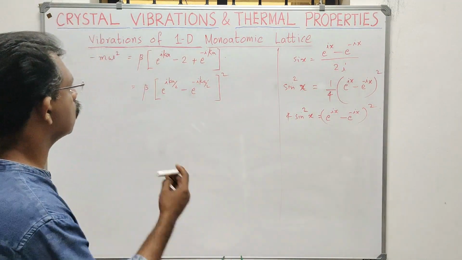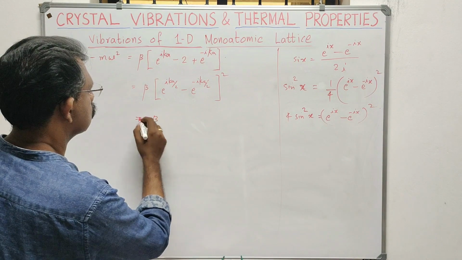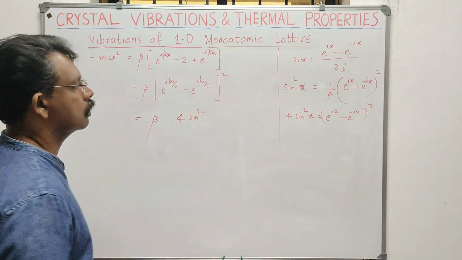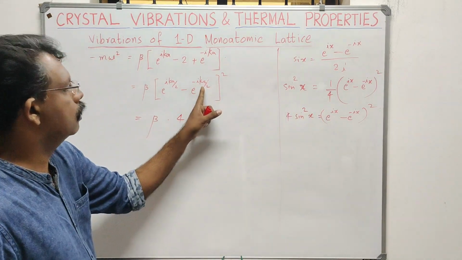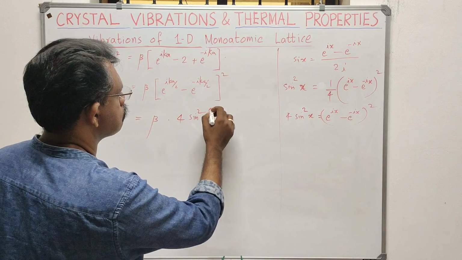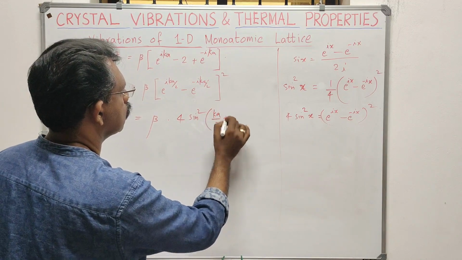So this can be written as beta into 4 sin squared ka by 2, that is 4 beta sin squared ka by 2.